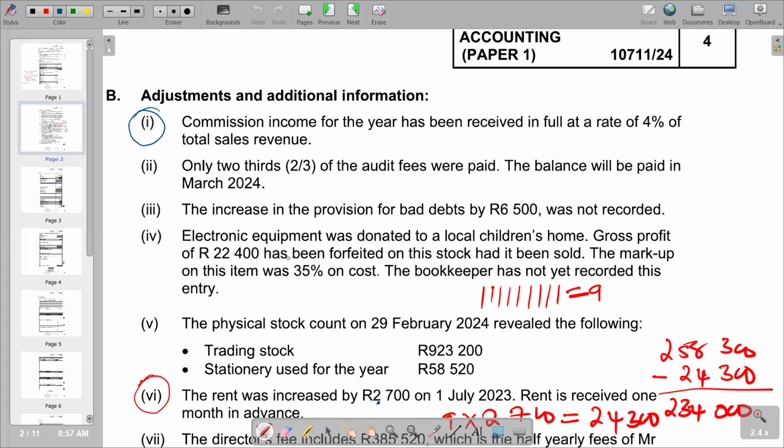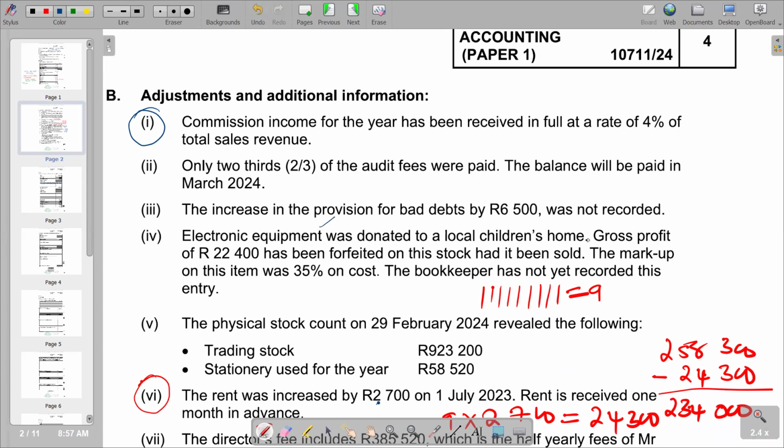If we come here, you will see that we are given electronic equipment on item 4. Electronic equipment was donated to a local children's home. Gross profit of 22,400 has been forfeited on this stock and it been sold. So although it's a fixed asset, it's part of our trading stock, as indicated in the explanation.